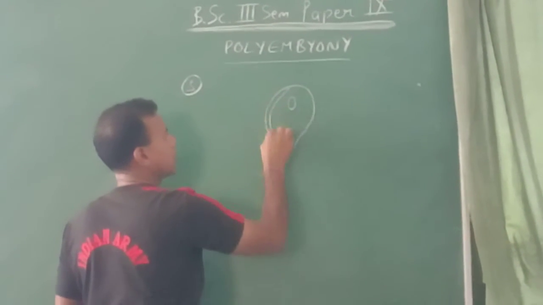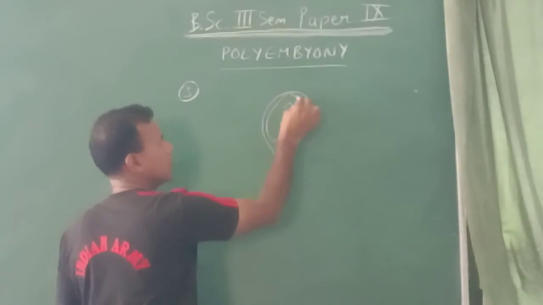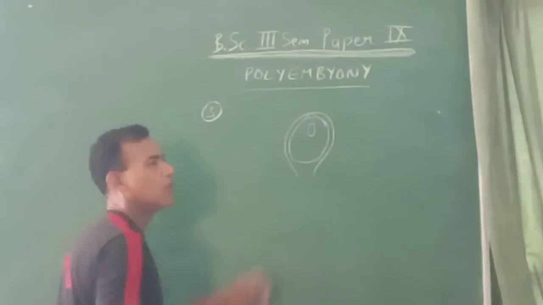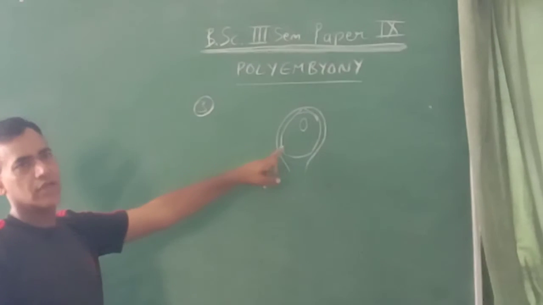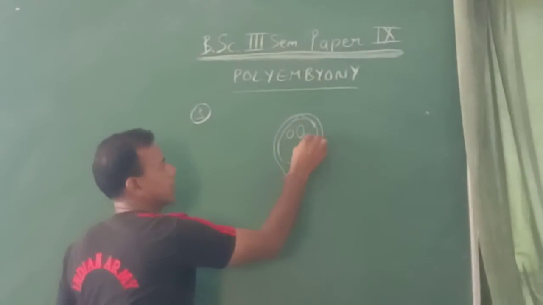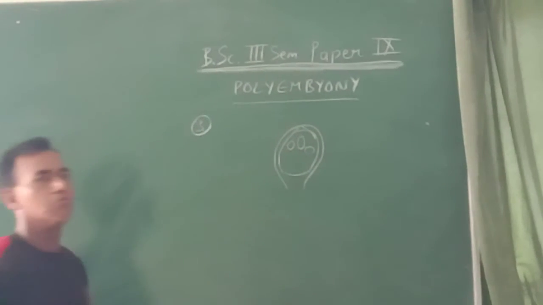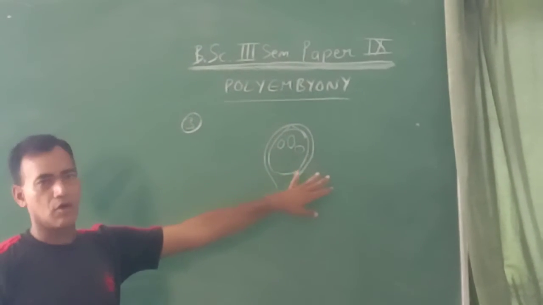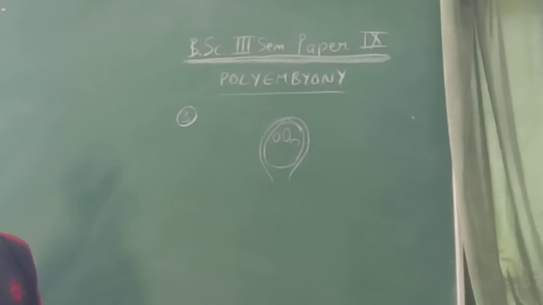These are the integuments. This is the nucellus, and this is the embryo sac. Normally, there is one embryo sac, but sometimes there may be more than one embryo sac, and these may lead to development of polyembryos.